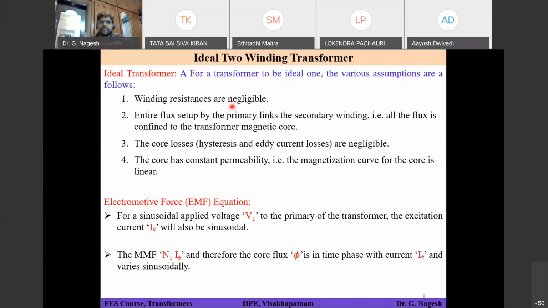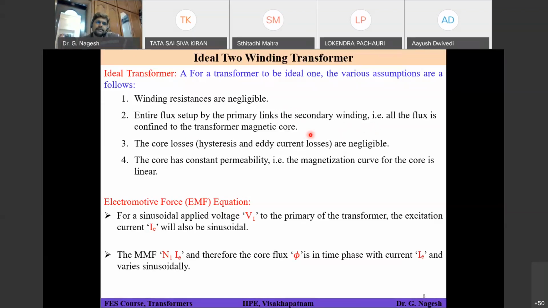Second one is the entire flux set up by the primary links to the secondary winding. That means all the flux is confined to the transformer magnetic core. So what the second point states is that whatever flux was generated in the primary side is flowing through the core and is going to link your secondary winding. That is my second assumption.